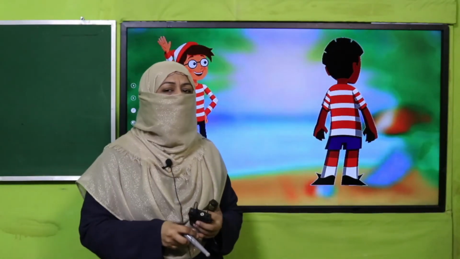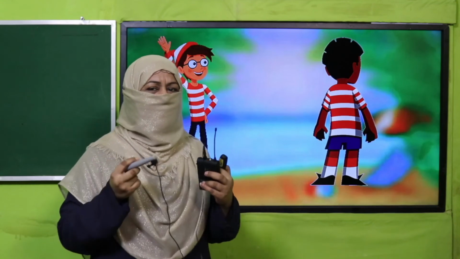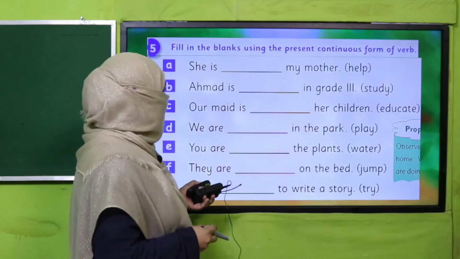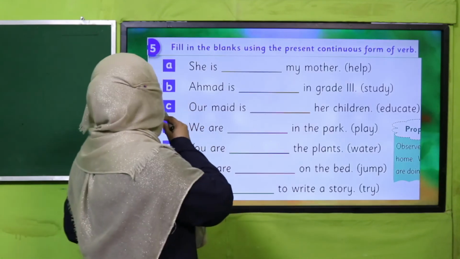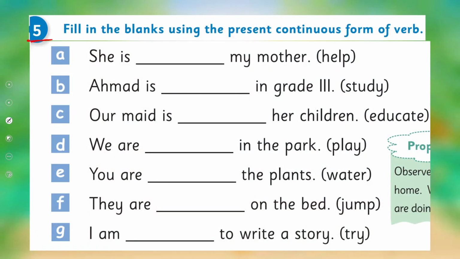Yes, my dear children, are you done with it? Good job. I hope you have used fancy verbs. Okay, good. Now it's time to practice it from your book. All of you, do question number 5. What you are supposed to do is fill in the blanks using the present continuous form of the verb. And you know, how do we get it? By using the present participle. Okay, so pause the video, complete this question in your book, and then come back.